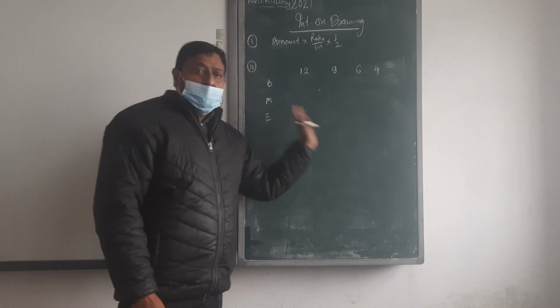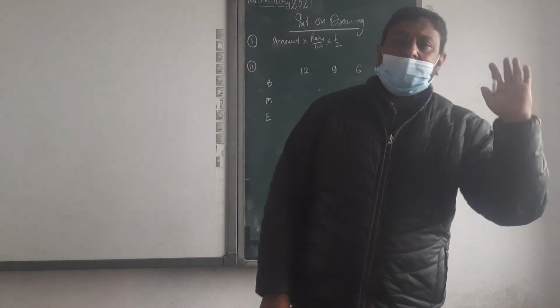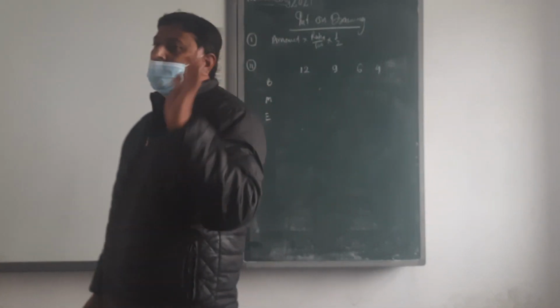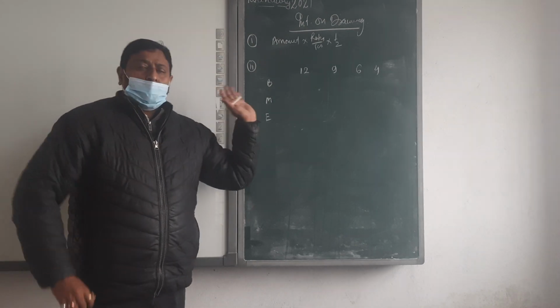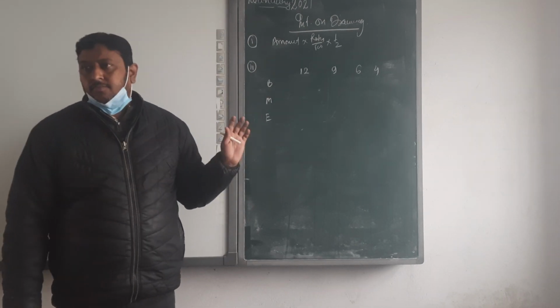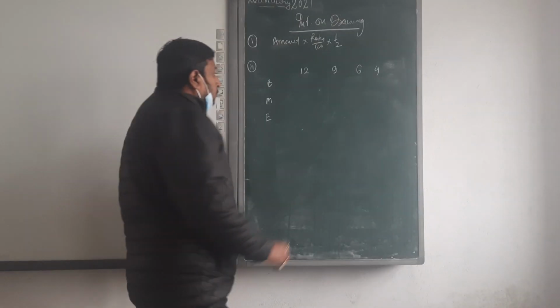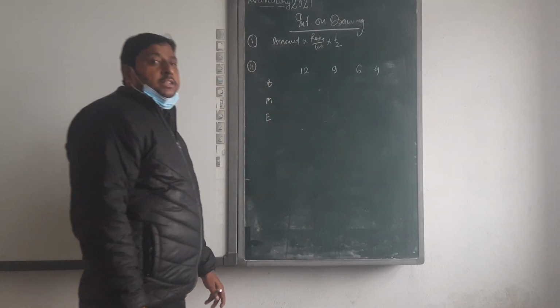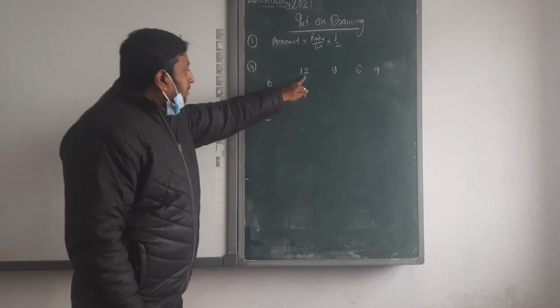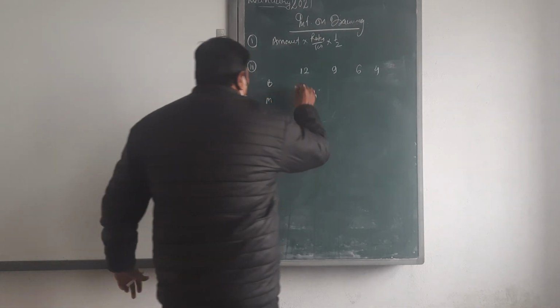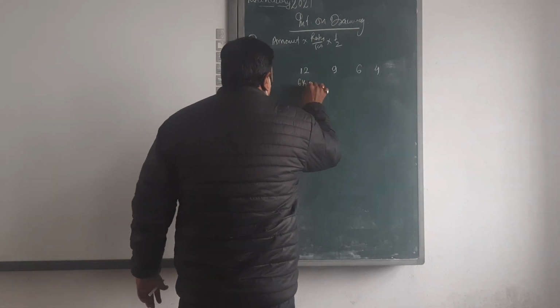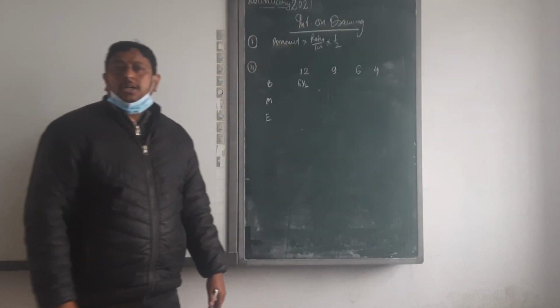It's a table by which we can easily know how many months we take for the calculation of interest on drawing. For 12 months beginning, we calculate 6 months interest on drawing.